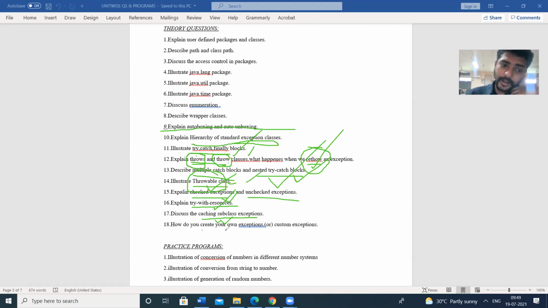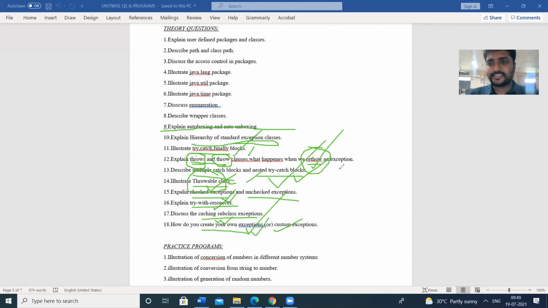So next one, how do you create your own exceptions, or we can call it a custom exception. We can create our own exceptions. Until now we have been using predefined exceptions, but if you want to create your own exception, that is possible. That is known as custom exceptions, or we can also call them user exceptions.